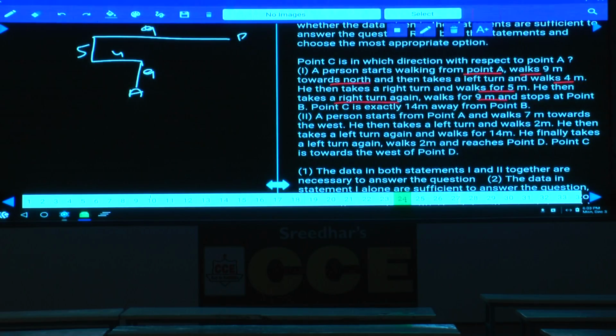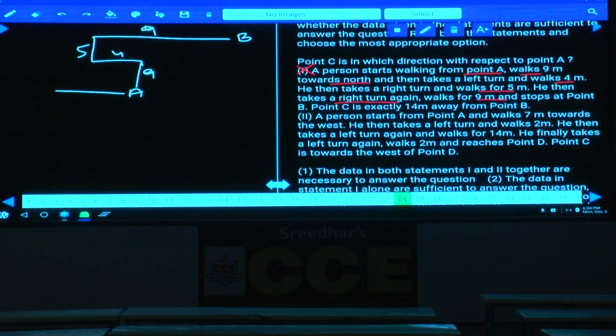Now this is point B, and C is exactly 14 meters away from point B. As C is exactly 14 meters away from point B, whether C is to the east of B or west of B, north or south, no direction is given. As of now, condition number 1 alone is not sufficient. Then condition number 2, and a person starts from point A and walks 7 meters towards west.